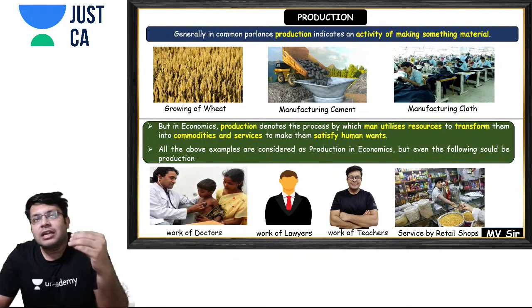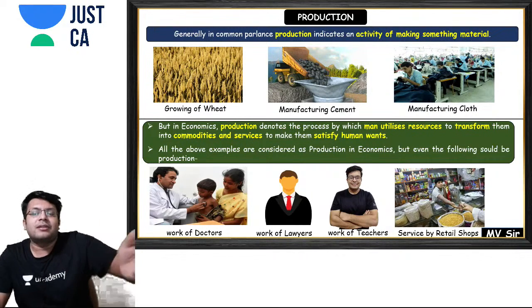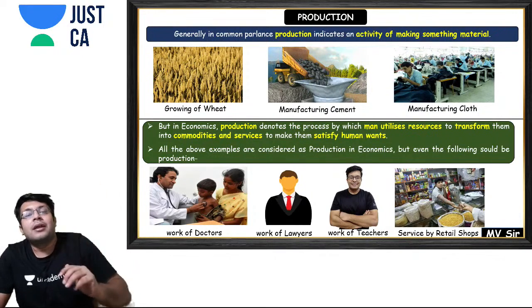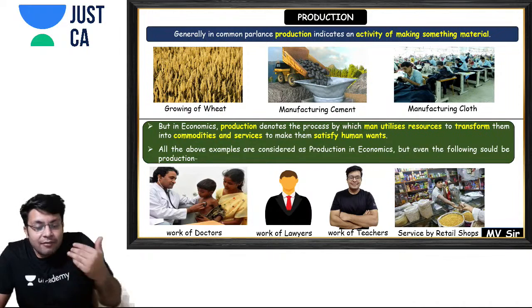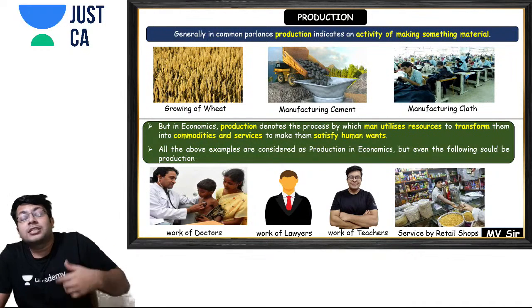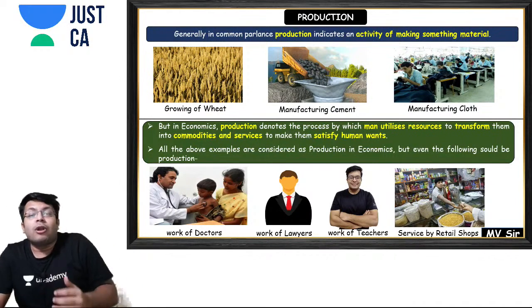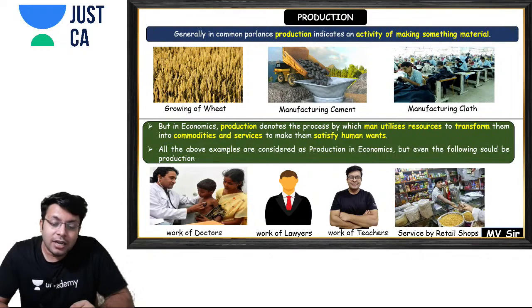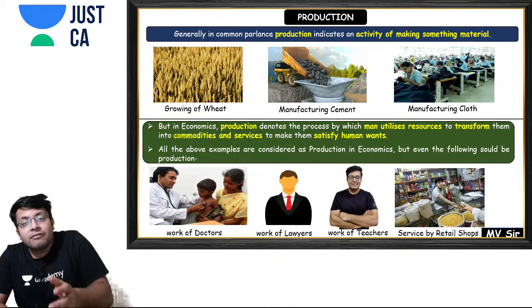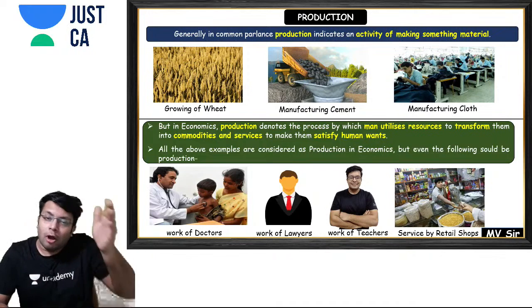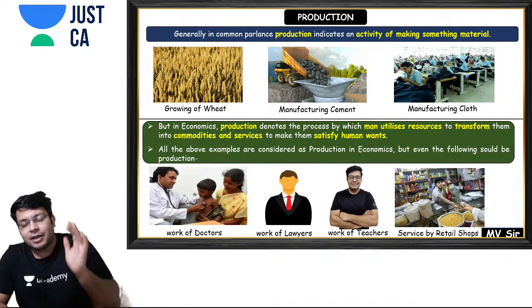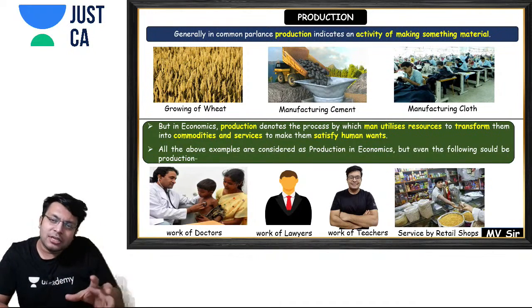So generally when we think of production, we think that production is making something material. But in economics, production also includes services. And what is the definition of production? Production denotes the process in which you convert input into output. Production is a process, as per economics, in which you convert inputs into output.